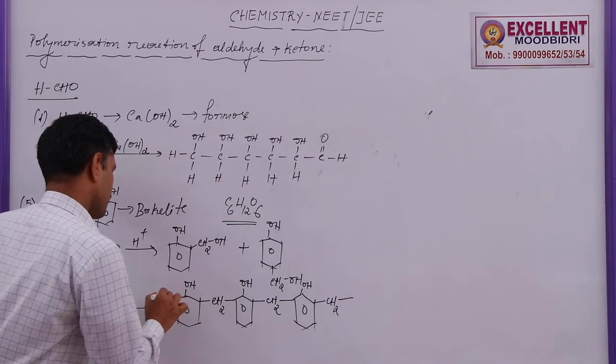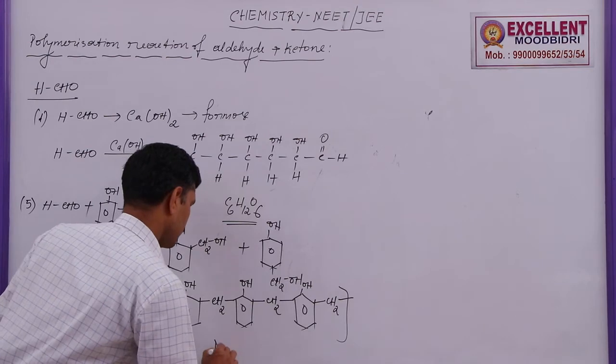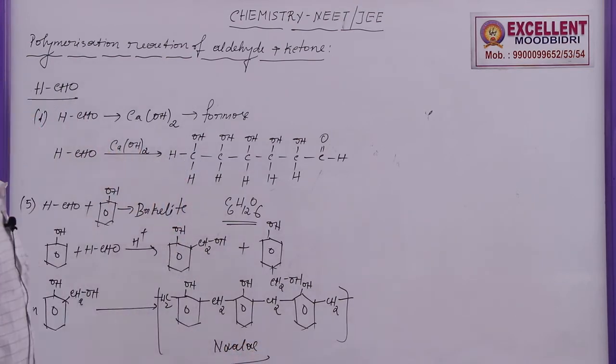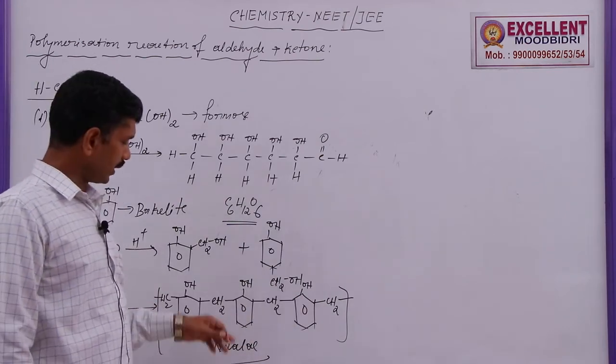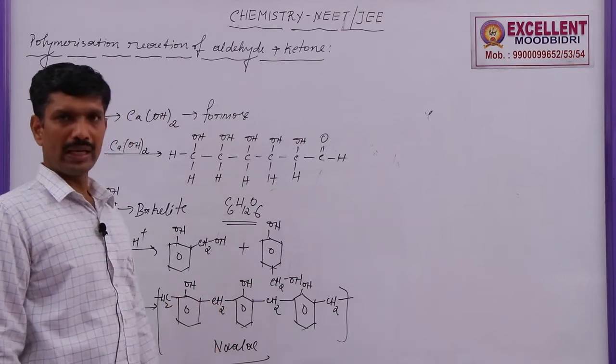This is called Novolac. Novolac is a long, linear chain polymer containing benzene rings attached through CH2 groups.